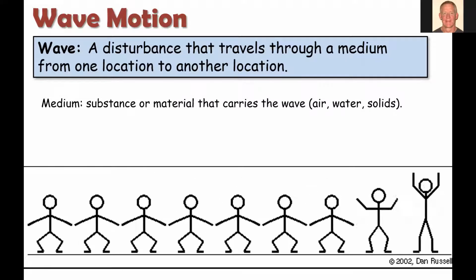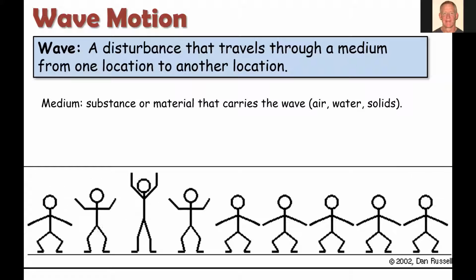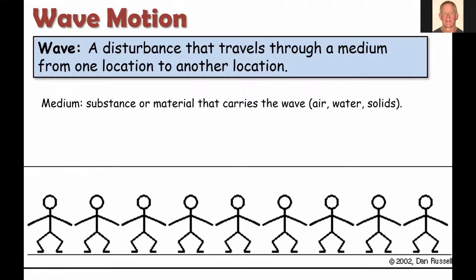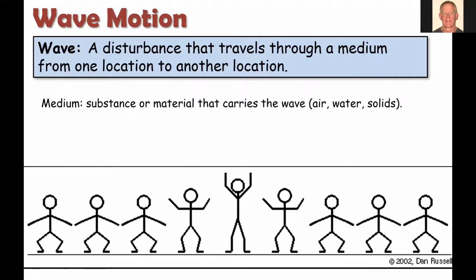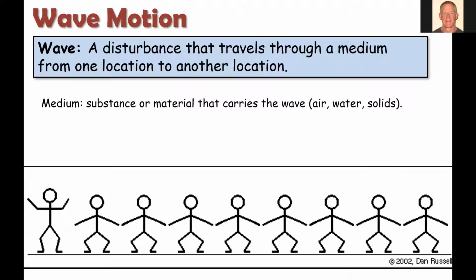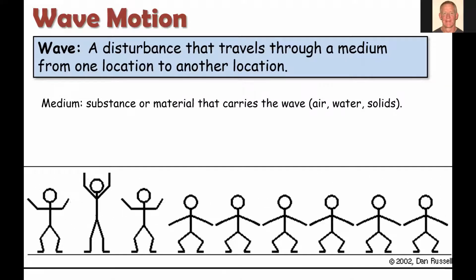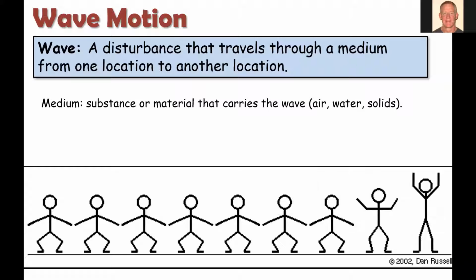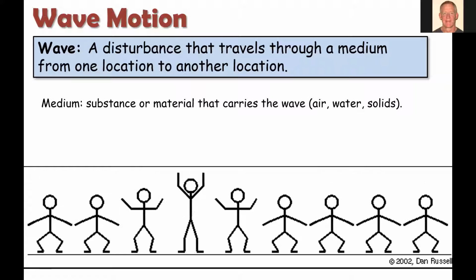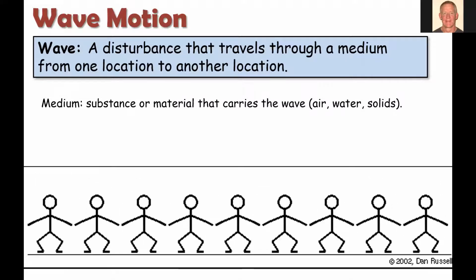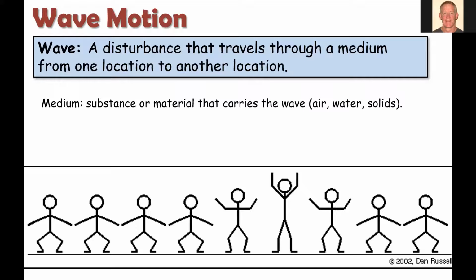Now, if you notice, when you do the wave, people are moving vertically up and down at the right time so that the wave passes through them and then continues on to the next person. So we would say the energy here is moving from left to right, or the disturbance is moving from left to right.